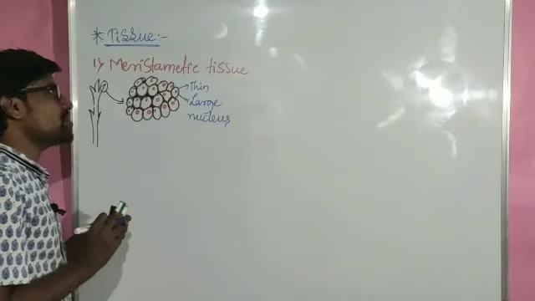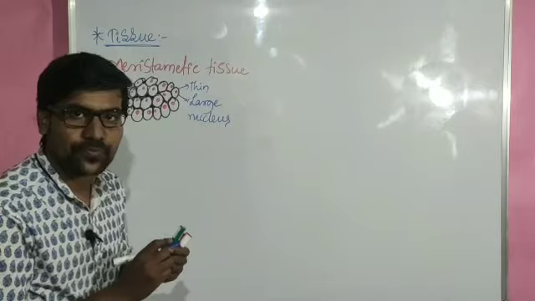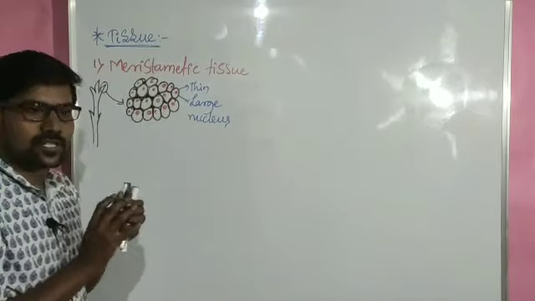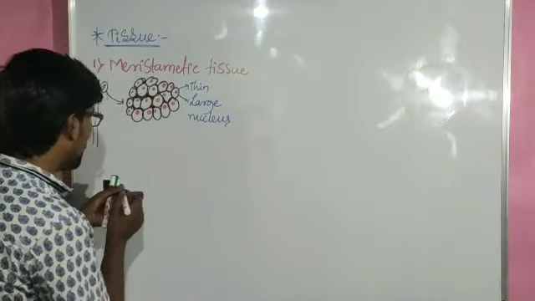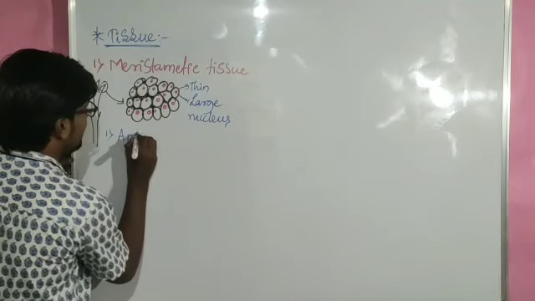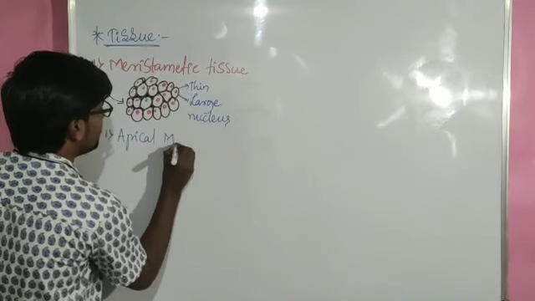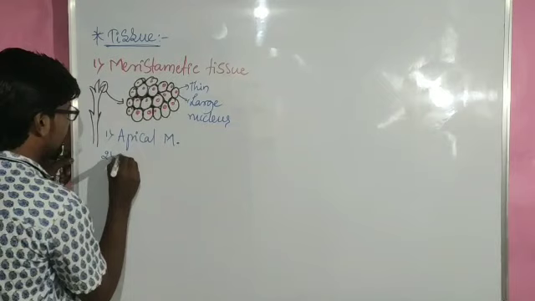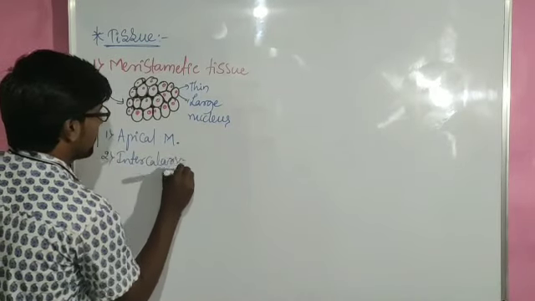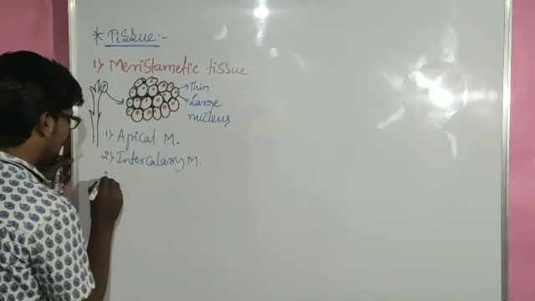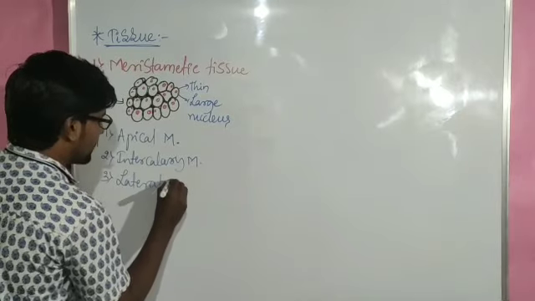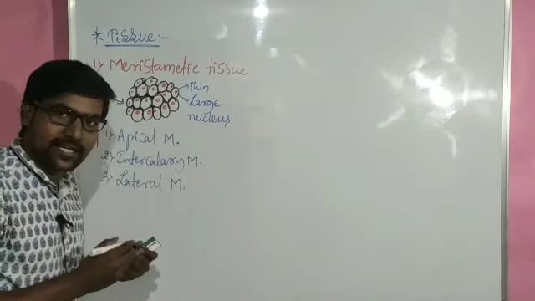And these are the main features carried by the meristematic tissue. So such kind of meristematic tissue is present here. It is dividing continuously. And in the meristematic tissue, we are having three types. As already we know, the first one is apical meristem, and the second one is intercalary meristem, and the third one is lateral meristem, right? We are having three types.